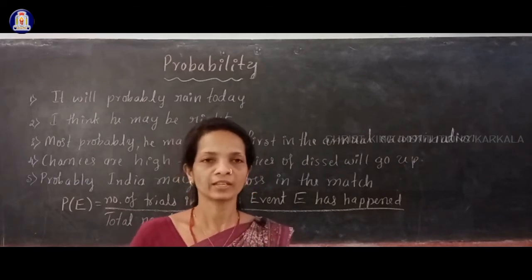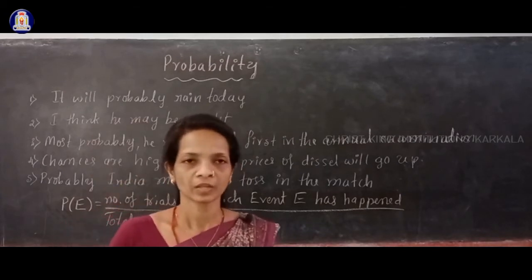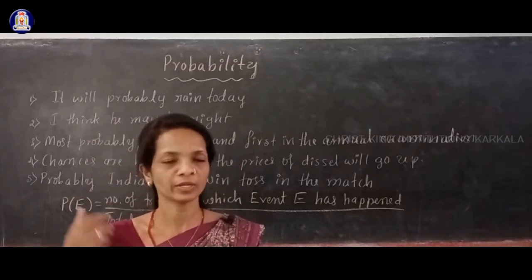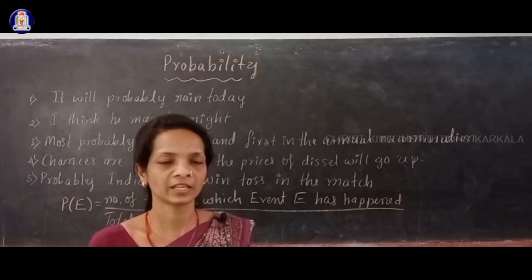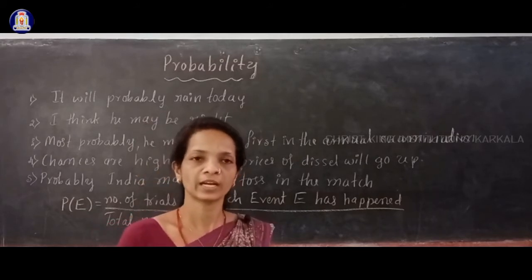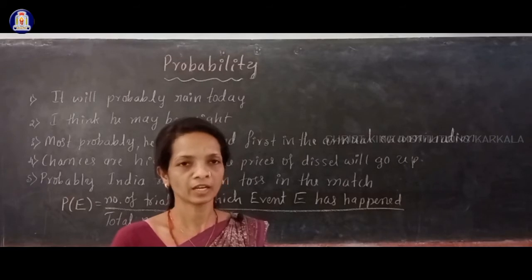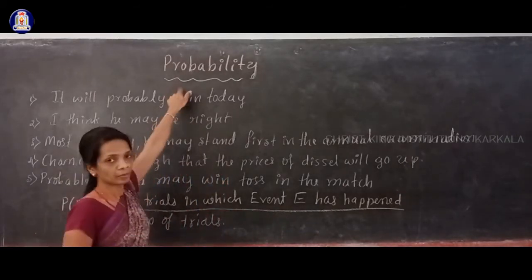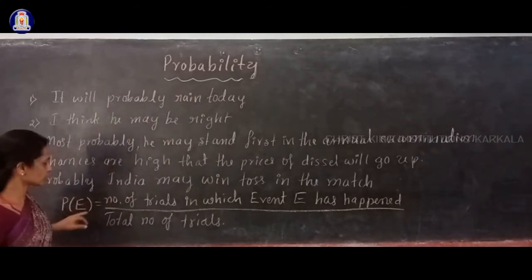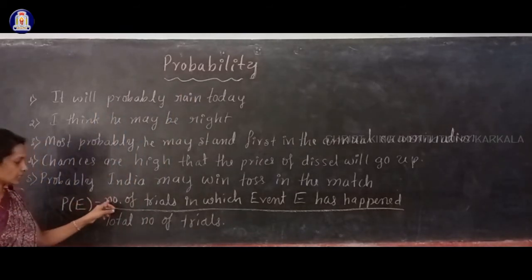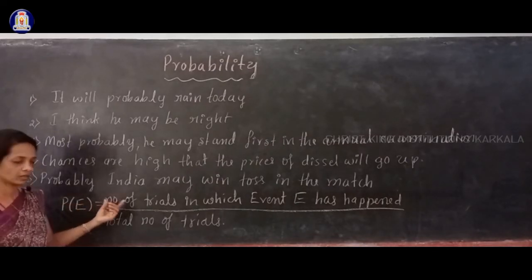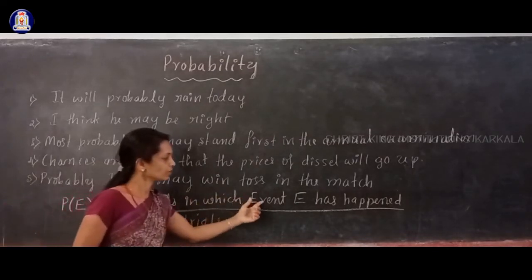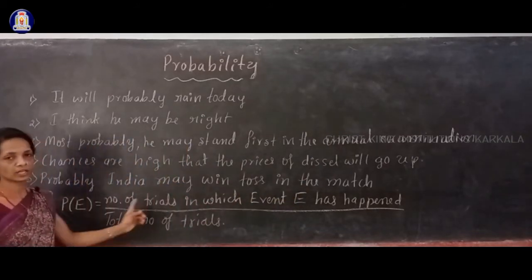Like that, in all those sentences, you have a certain uncertainty in your mind, right? When you read sentences like that, you have some doubt in your mind. For that uncertainty, we try to give a numerical value, that is by using a probability. And for that we are using this formula. Probability of an event, we denote in this way: P of E means the probability of an event, that is given by this formula, number of trials in which event E has happened divided by total number of trials.